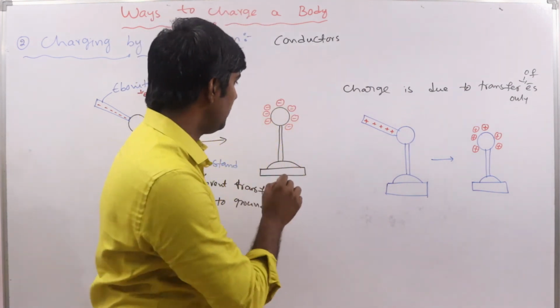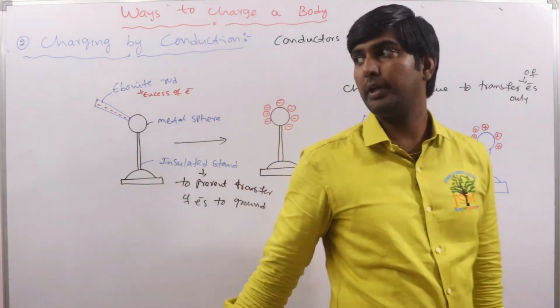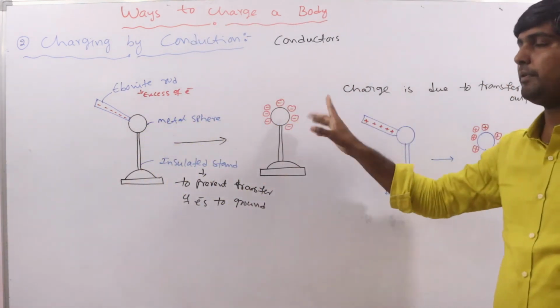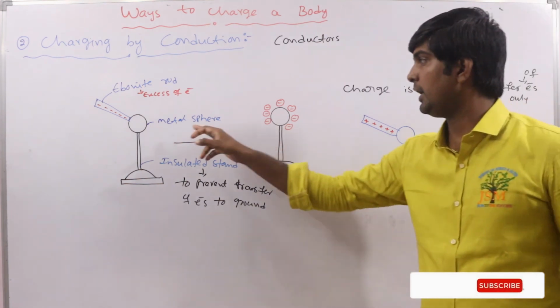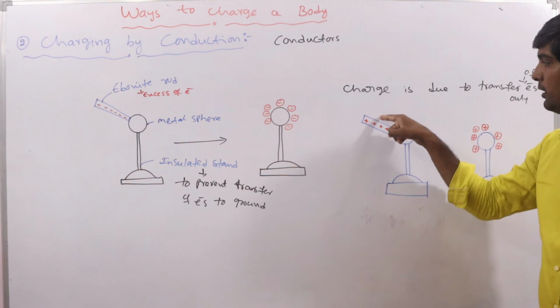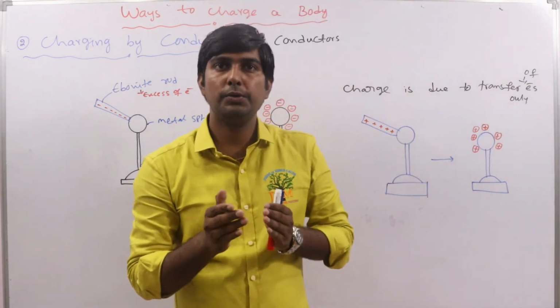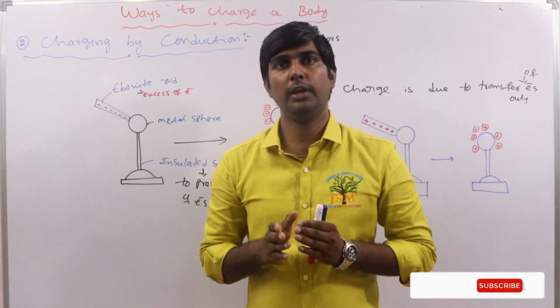Understood? Whatever the case, the charge on the sphere is due to the transfer of electrons only. In this case electrons transfer one way, and in that case the other way. So charging is only due to the transfer of electrons, a very important point.